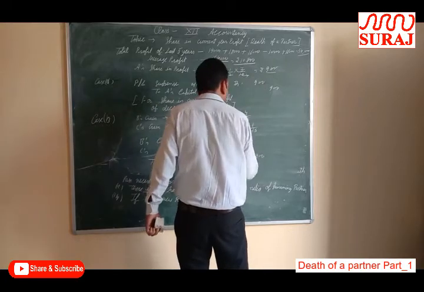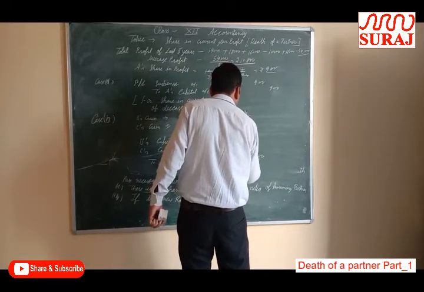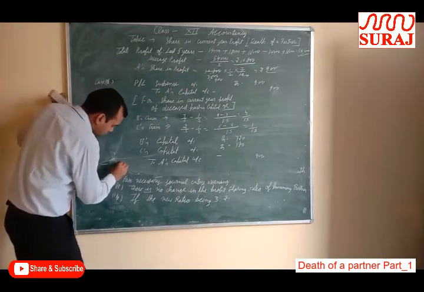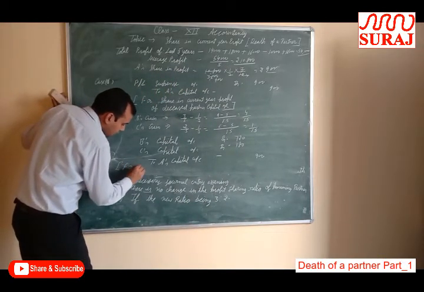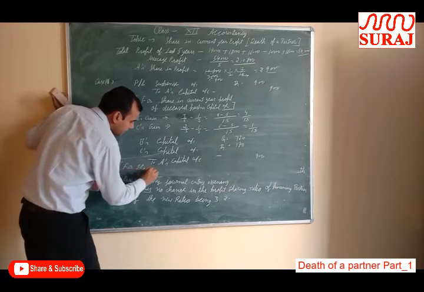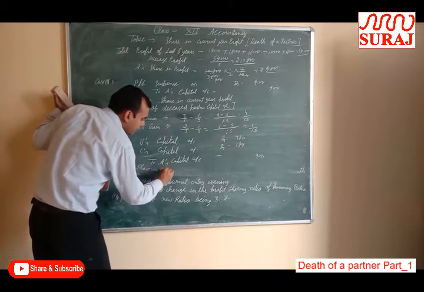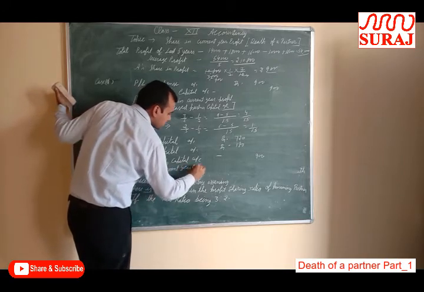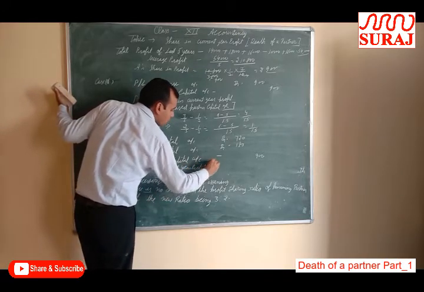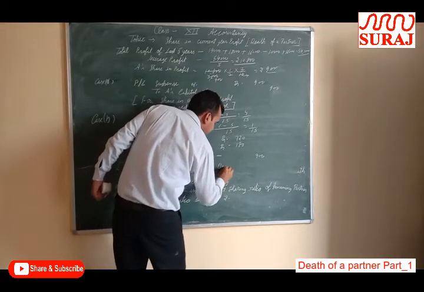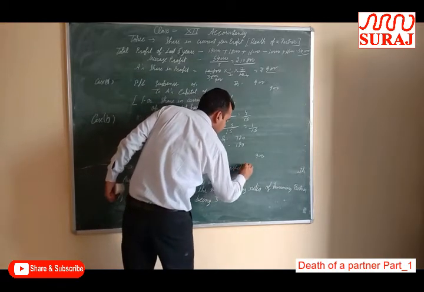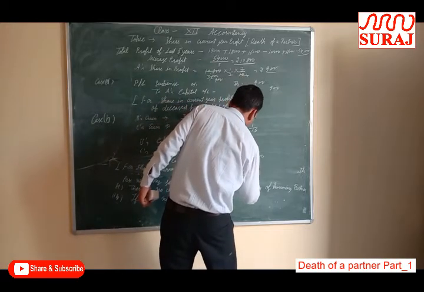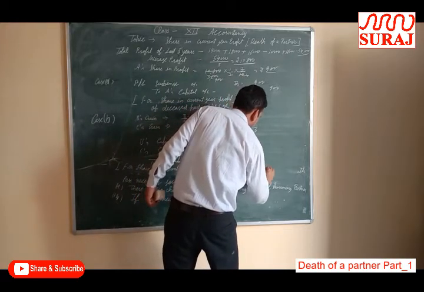Distribute it in 4:1: 720 and 180. Narration: being share in current year profit of deceased partner debited to capital account.